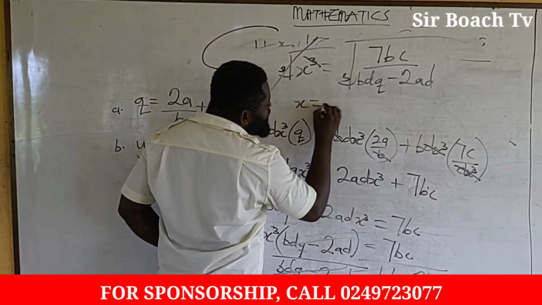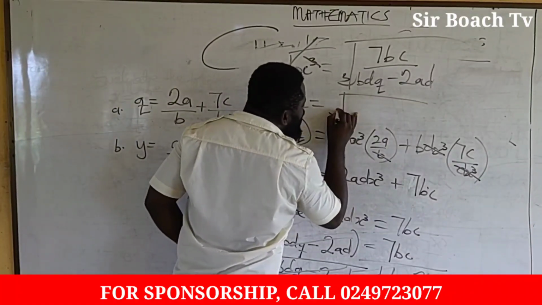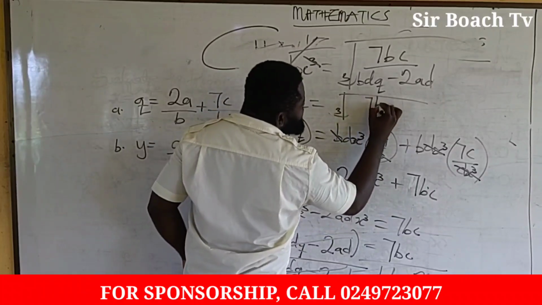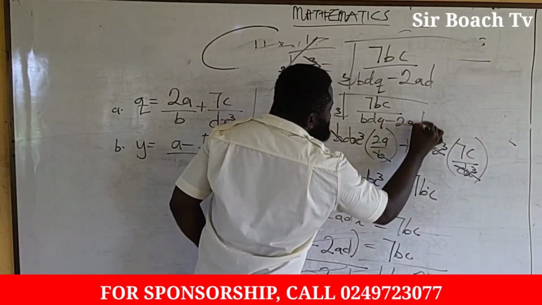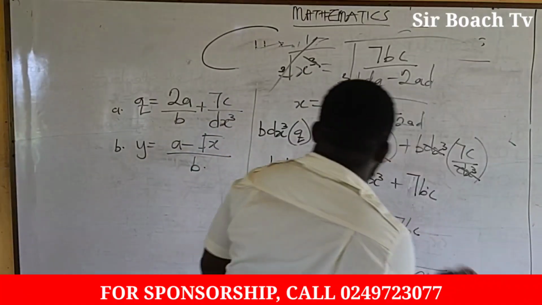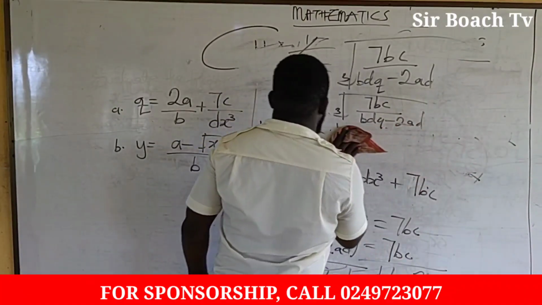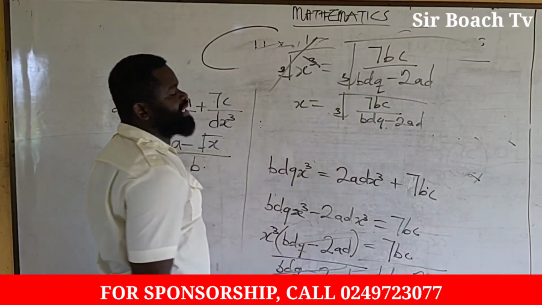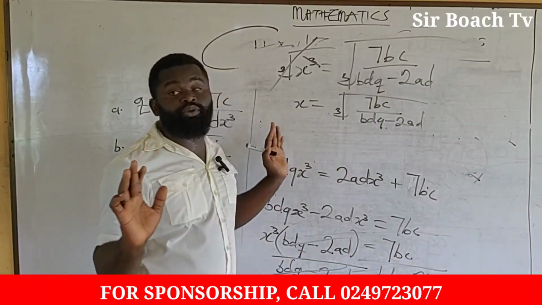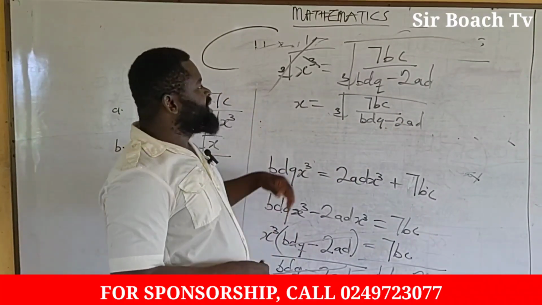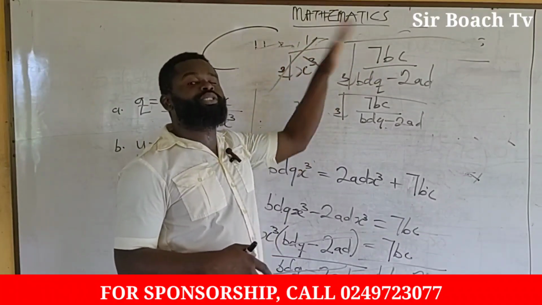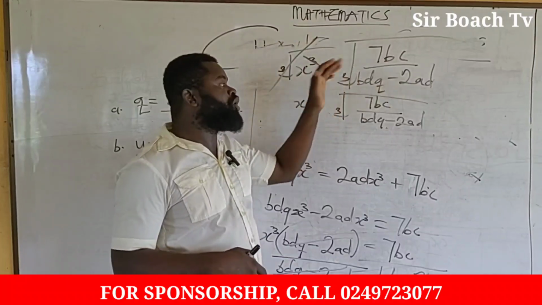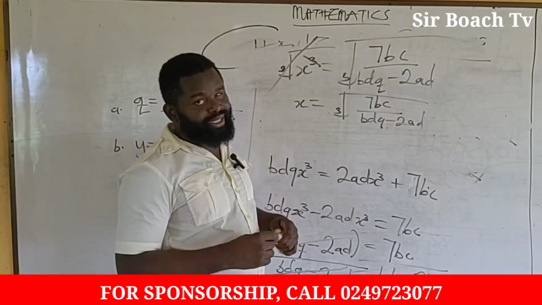Then we are going to get x being equal to the cube root of 7BC over BDQ minus 2AD as our final answer. Very, very simple. When we want to let go of the cube or the square, we use cube root or square root to clear it out.